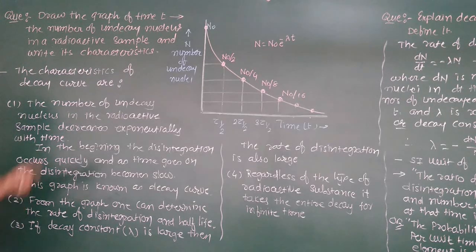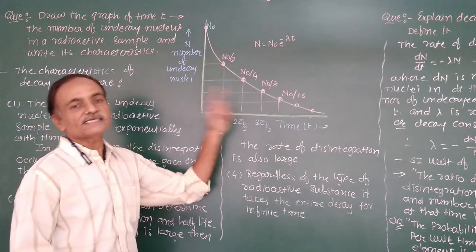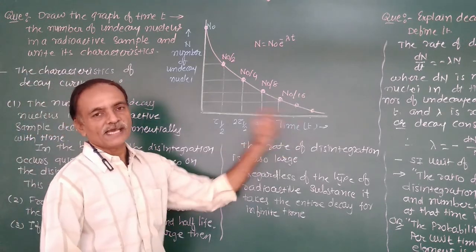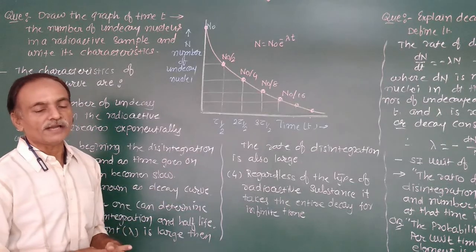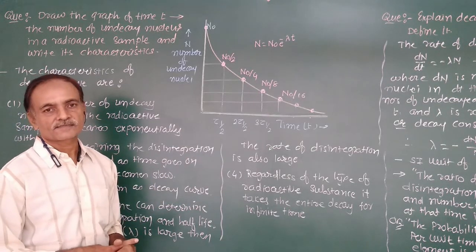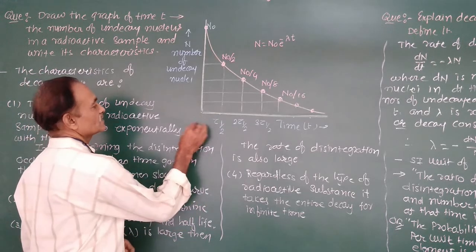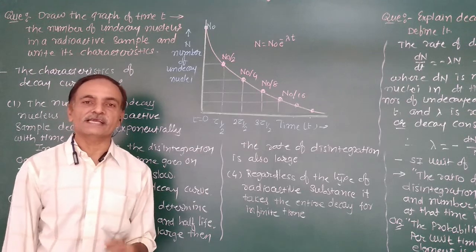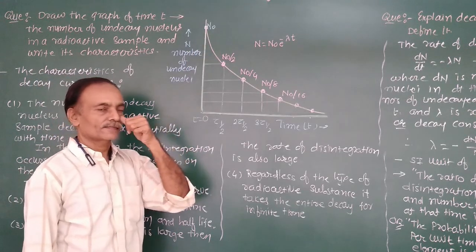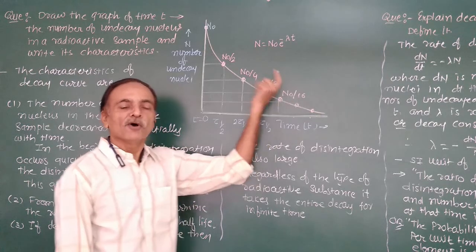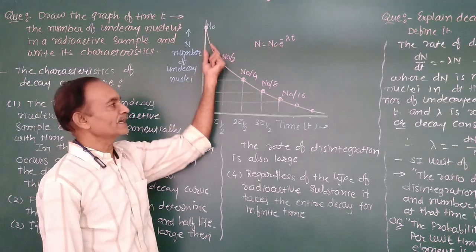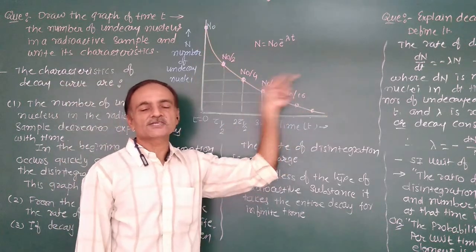and write its characteristics. What is the graph of disintegration of the nuclei? For that purpose, we take the time on the x-axis and the number of undecayed nuclei on the y-axis. Initially, at time t = 0, the maximum number of undecayed nuclei in a given sample is N0. As the time increases, more and more nuclei are disintegrated. Therefore, the number of undisintegrated nuclei decreases with time as shown in the graph.